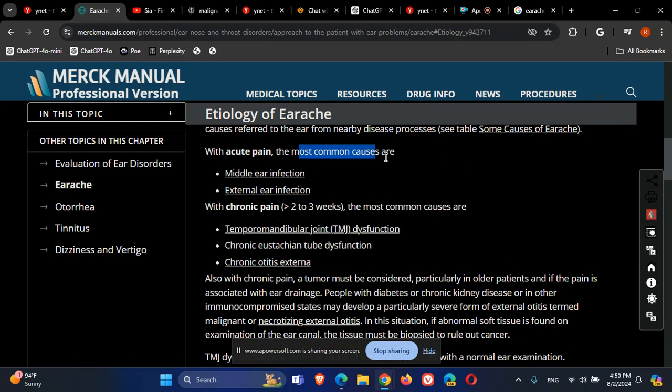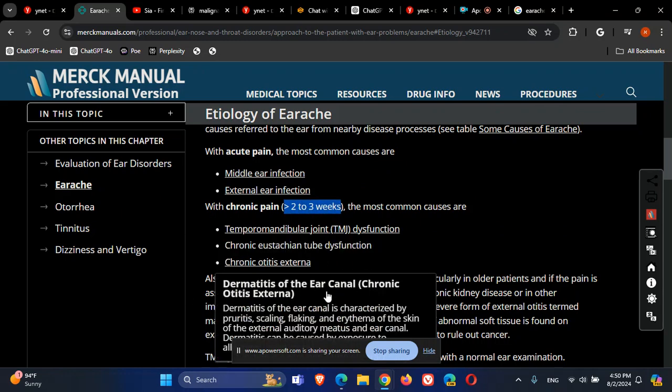So the most common causes of otalgia are the middle ear infection, which is also called acute otitis media, and external ear infection, which is also called otitis externa. This is for acute pain. And for chronic pain, which is defined as more than 2 to 3 weeks of pain, the most common causes are listed here.